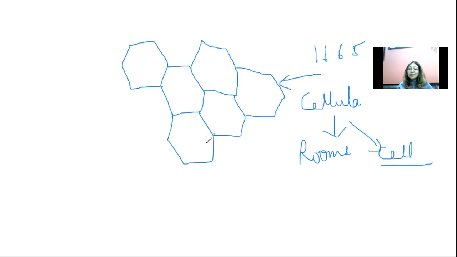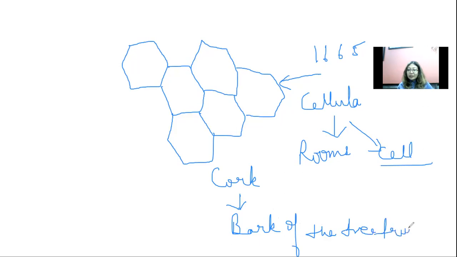The structure he had seen, he observed in cork, which is part of the bark of the tree, the dead part of the tree trunk.